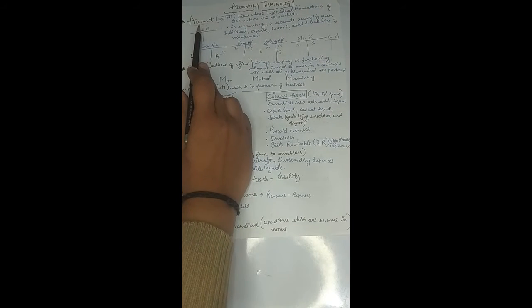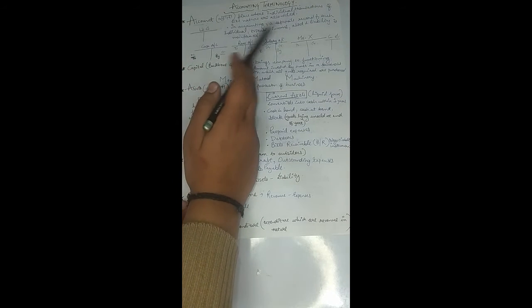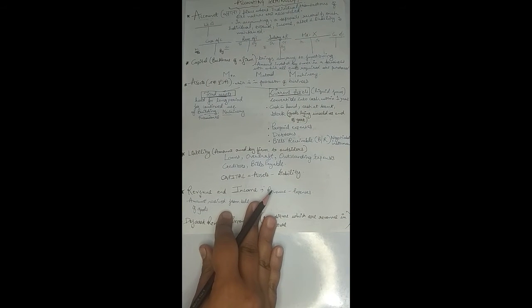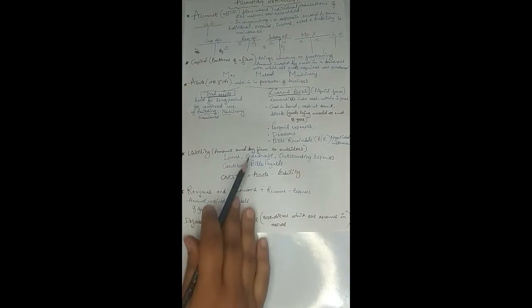What is an account? Account is a place where the individual transactions of like nature are recorded. It will be in the T format, debit and credit side, right? Okay, so let's move ahead to the second term, which is capital.